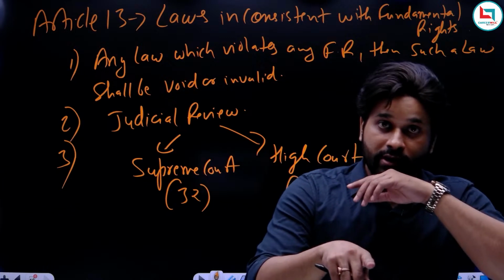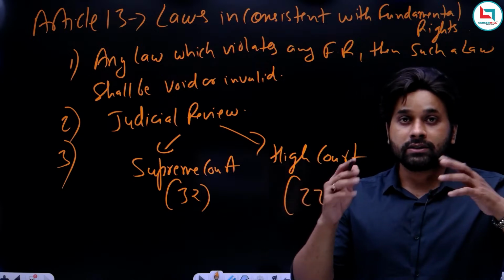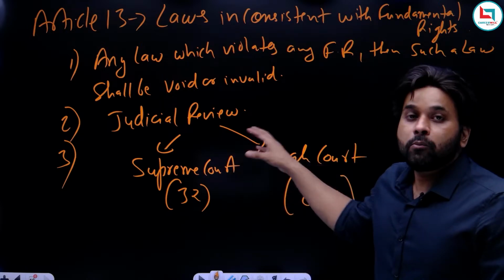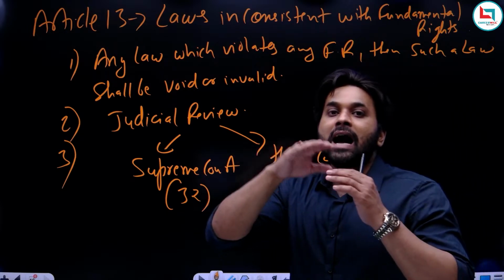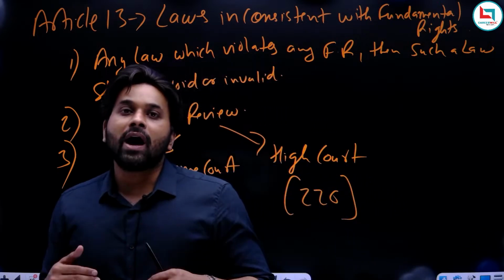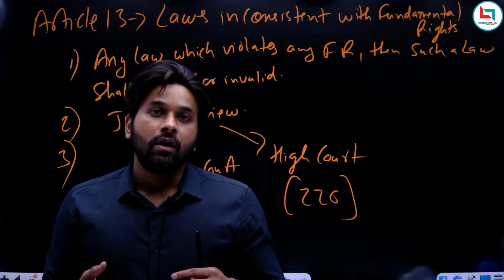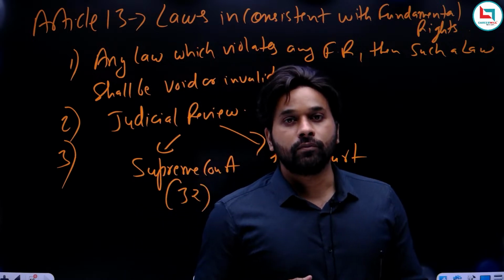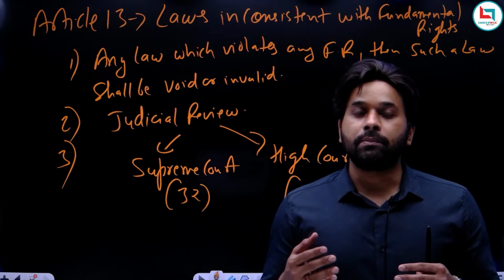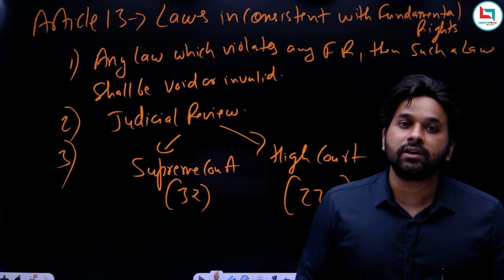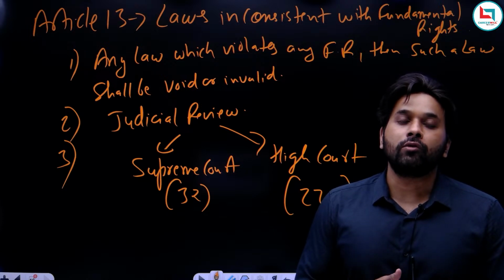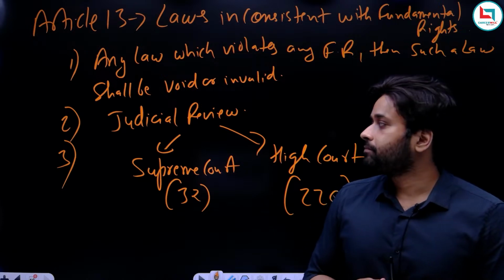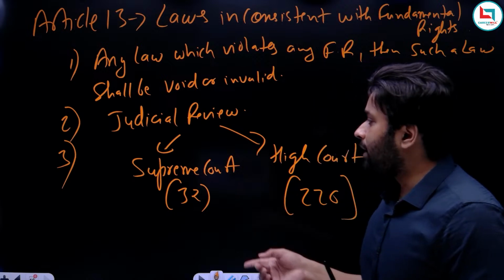This is also important for examination. Now remember, Supreme Court and High Court are considered higher courts, and below the higher courts there are lower courts. Lower courts do not possess the power of judicial review. Judicial review is the power of the higher judiciary, that is the Supreme Court and High Court, not the lower courts. Okay, I hope the third point is clear.